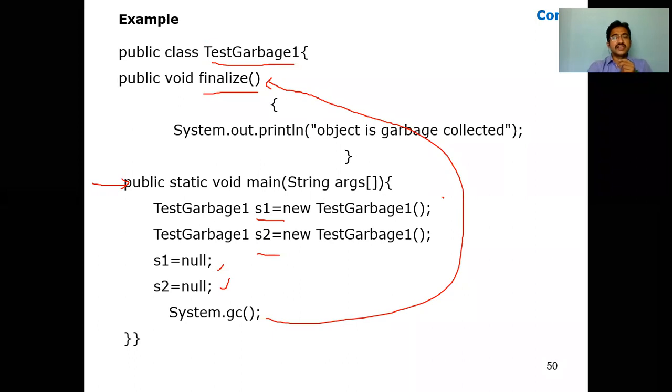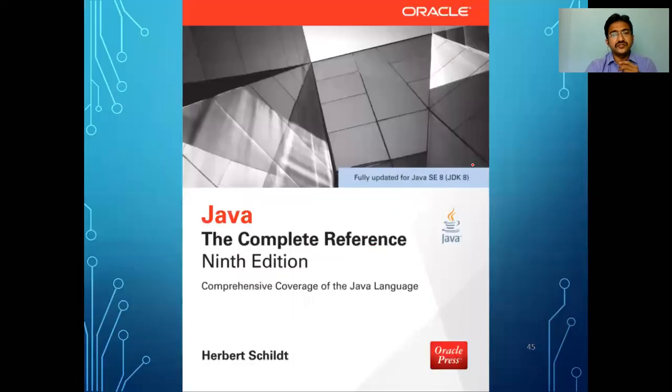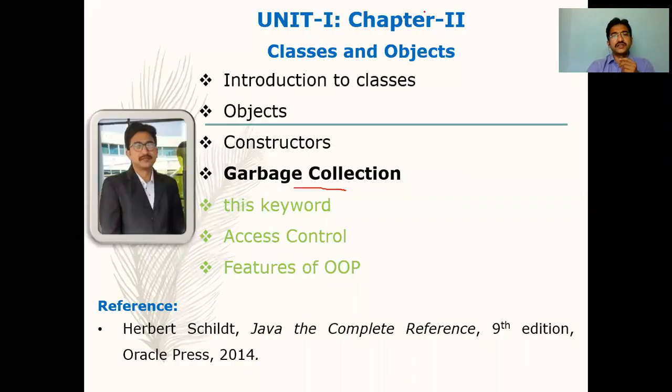Okay, so the garbage collector is the main objective. Finalize is only for your extra information, no need to worry about it for examination. I discussed it only for your understanding, but up to here it is done. Okay, so that's about the garbage collector.